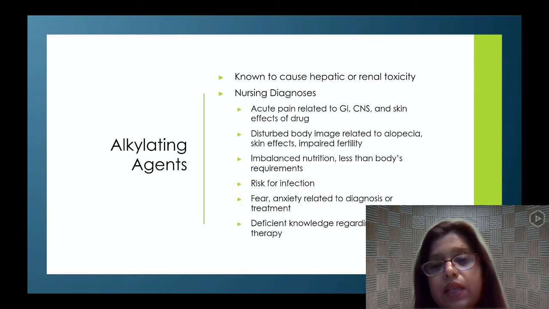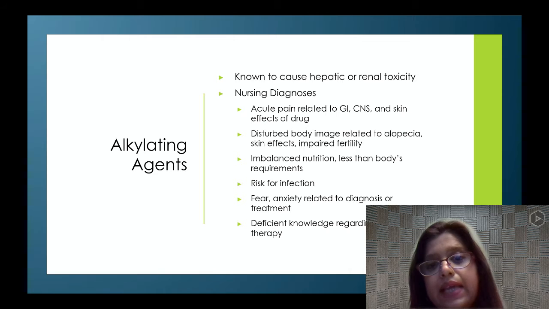We also limit fresh flowers, fresh fruits, and fresh vegetables, because they could carry infections. So all food has to be cooked, and no flowers or anything like that, because that could cause introduction of infection. So this is risk for infection.